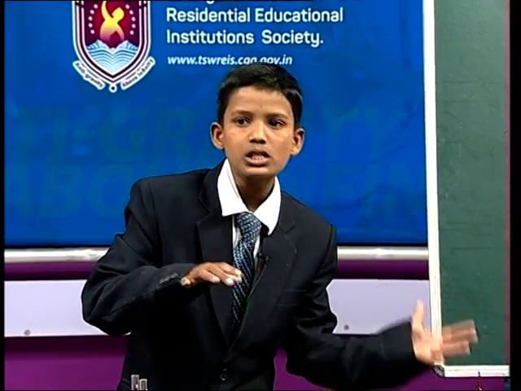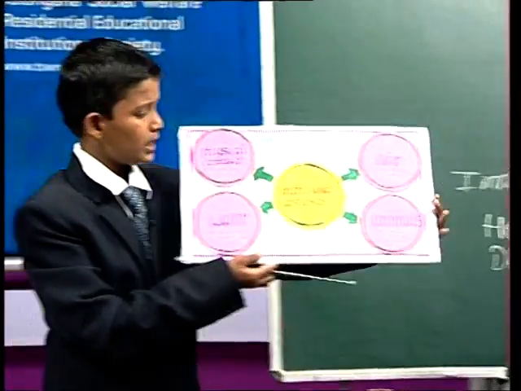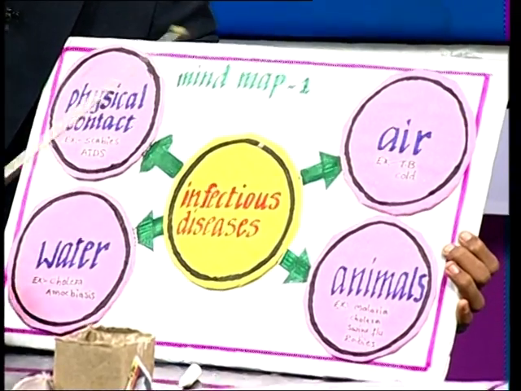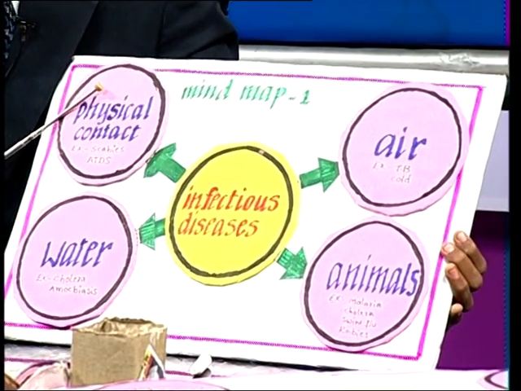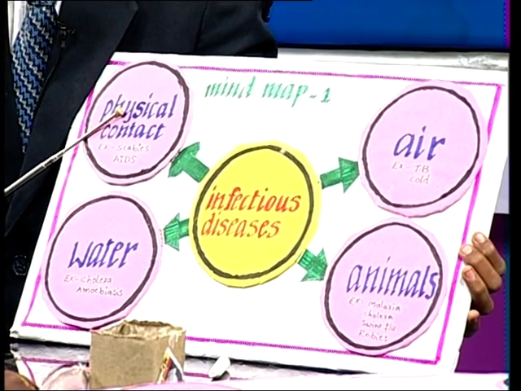This is about acute and chronic disease. Among these, some are infectious, some are non-infectious. Infectious disease means the disease which is transmitted from person to person. We know that infectious diseases are transmitted by four main agents, that are physical contact, air, water and animals. Some diseases are transmitted by physical contact. For example, scabies, that means itch.